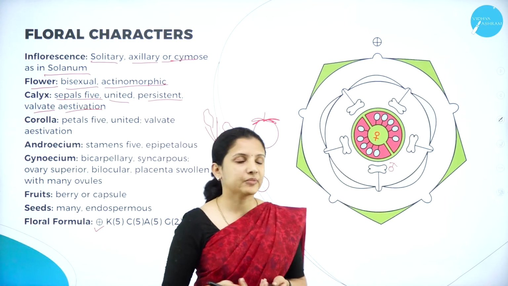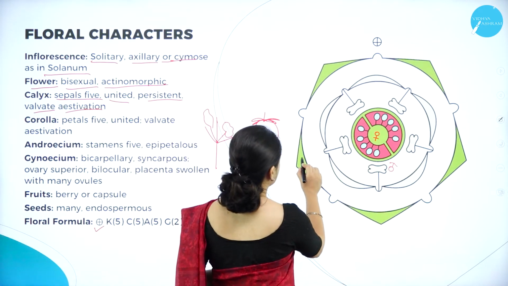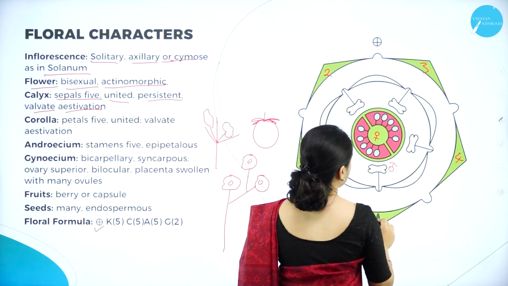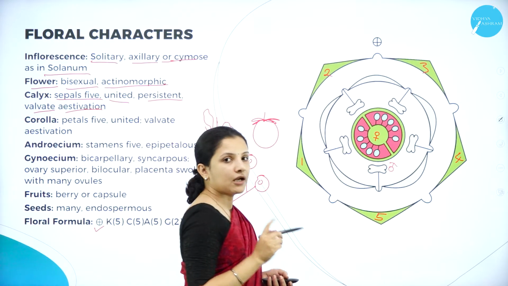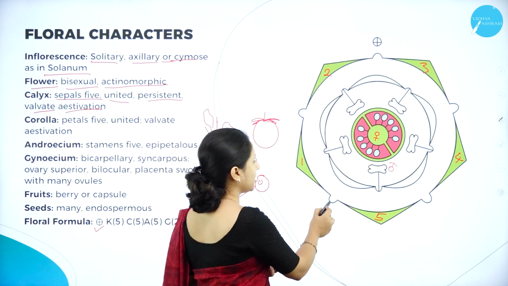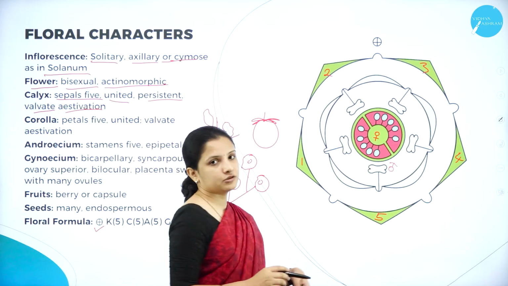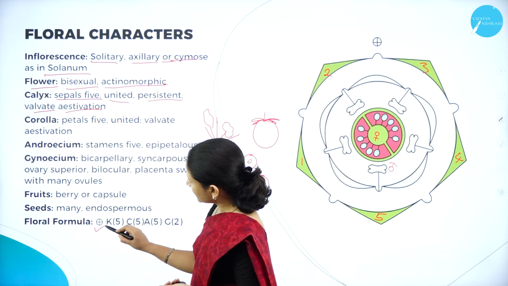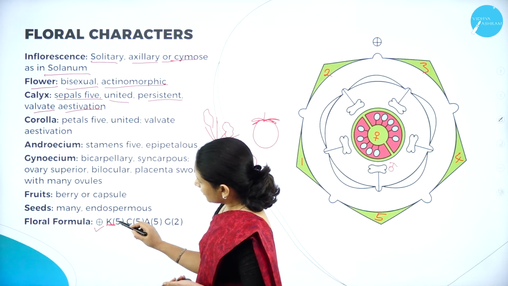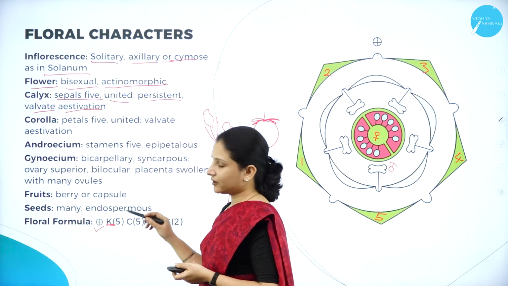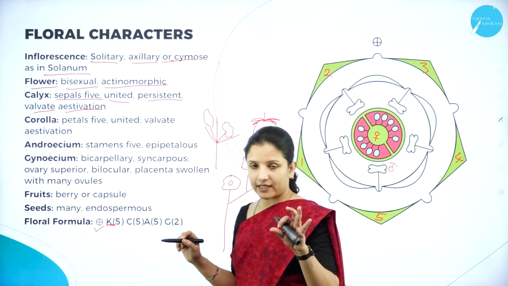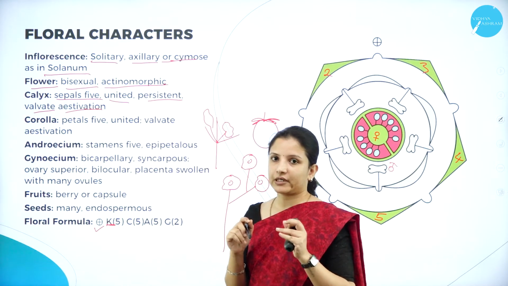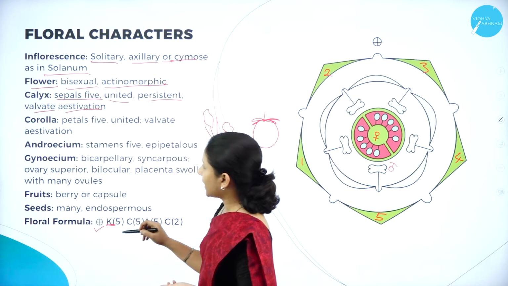So the calyx, the sepals are 5. Can you see here how many sepals are there? 1, 2, 3, 4 and 5 sepals. Sepals are 5 and they are gamosepalous, that is, they are united. So that is why the symbol is drawn. K for calyx, calyx is present, therefore K, and 5 is the number of sepals present, and they are united, they are gamosepalous, therefore it is drawn in a bracket like this.